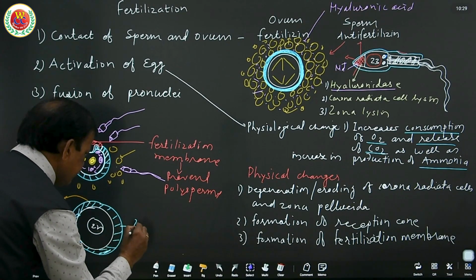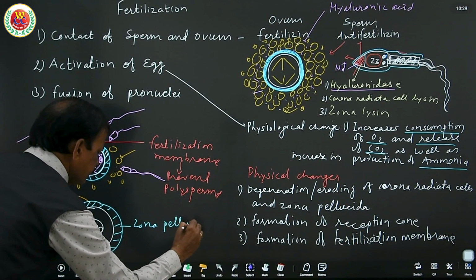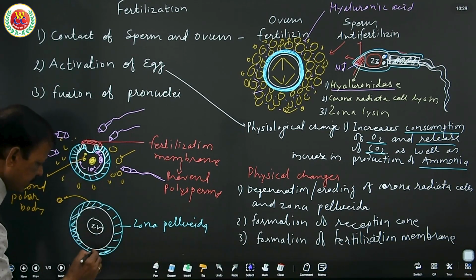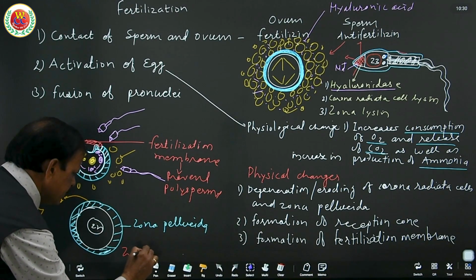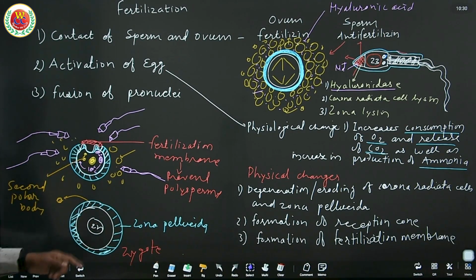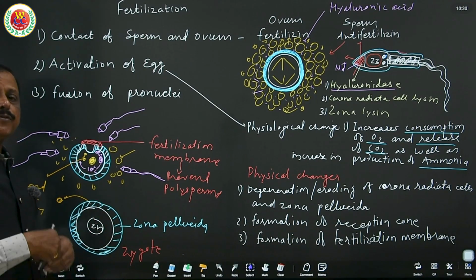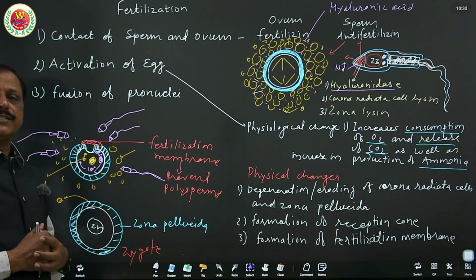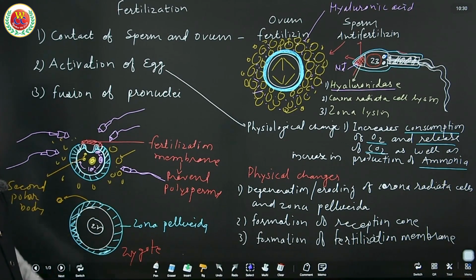This is the zygote, ready to continue the division. The corona radiata gets degenerated when sperm penetrate, but the zona pellucida will continue up to the blastula stage of embryonic development. Here the fertilization is completed.